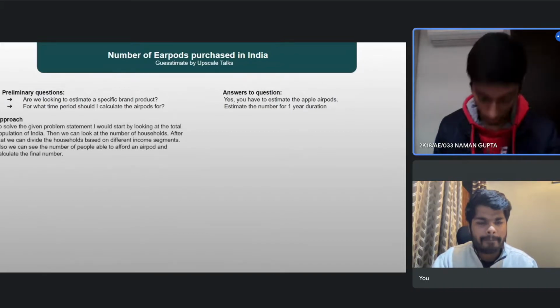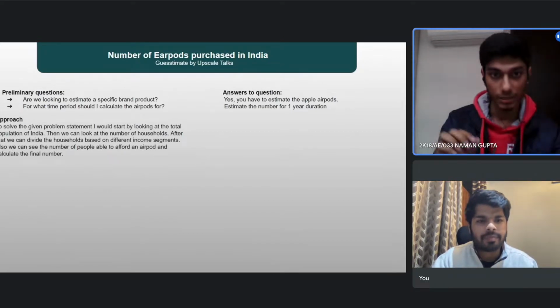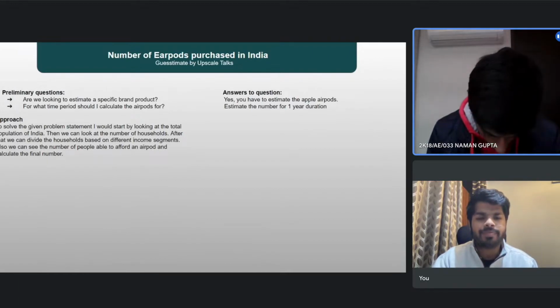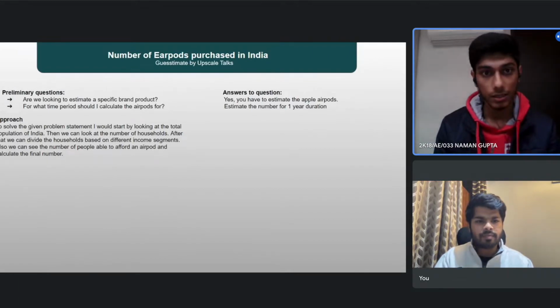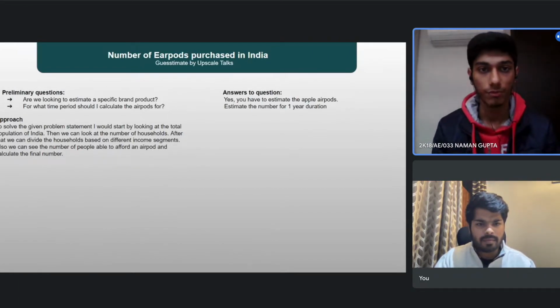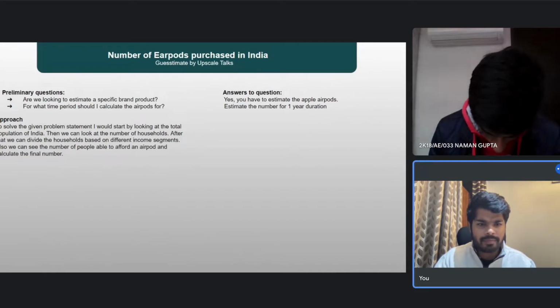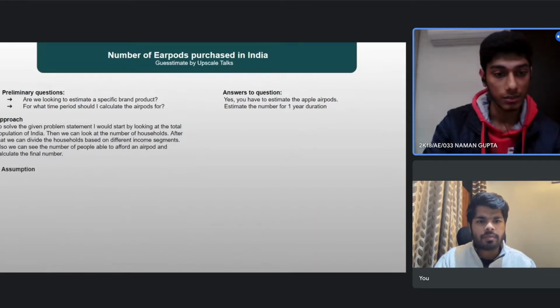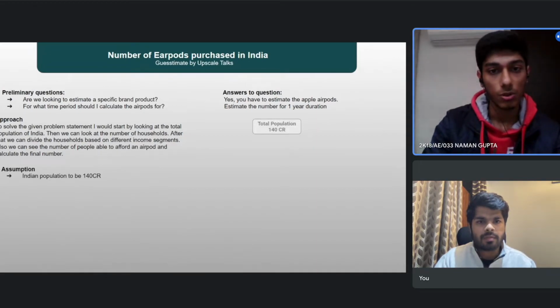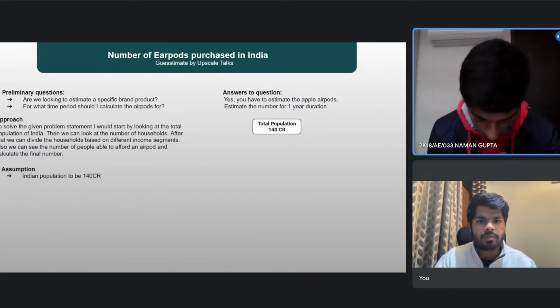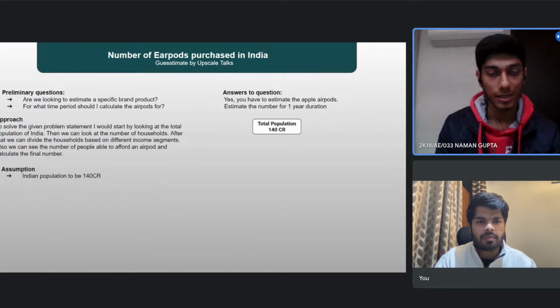So I start by looking at the total population. We can take the Indian population to be 140 crores. And then we can look at the number of households. I'm assuming that in a typical household, the average number is 4 persons.